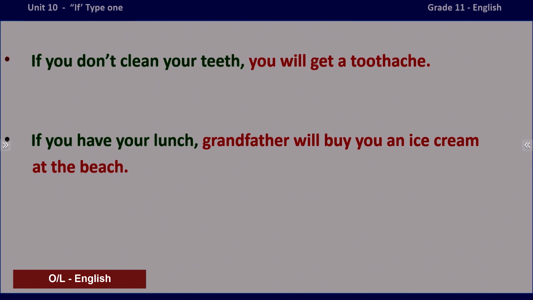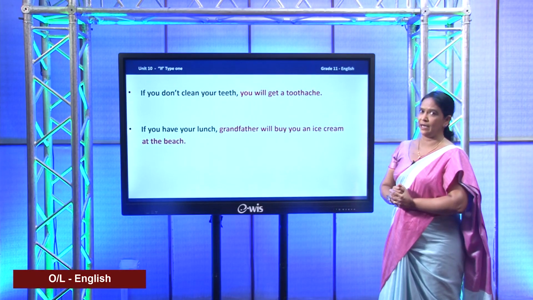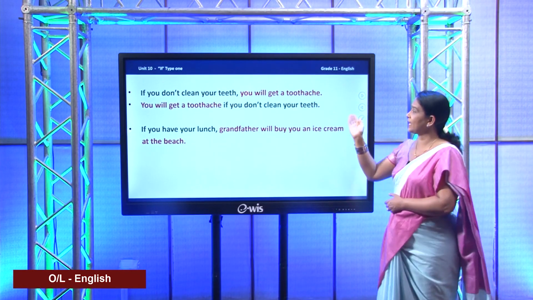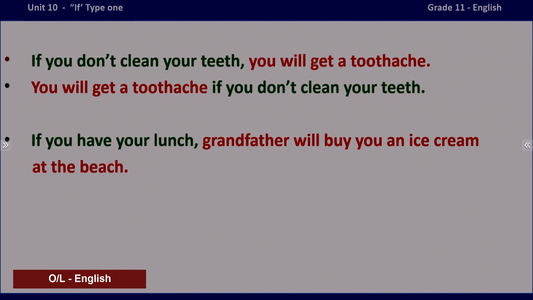So, what is the condition here? If you don't clean your teeth, I have placed it at the front, right? I start with the conditional clause. The second part is the result clause. But if I want, I can change it in that way as well. So, what happens? I have taken the result clause first, and then you have the condition after that. Either way, the meaning remains the same. That is what I need to highlight here.